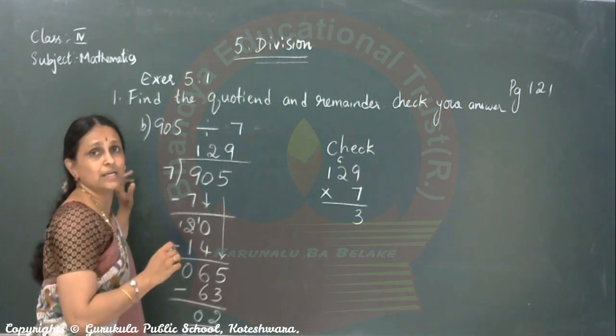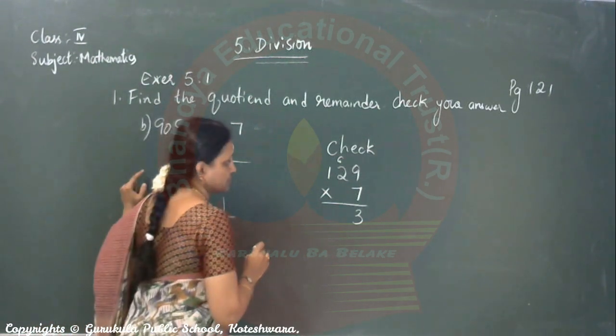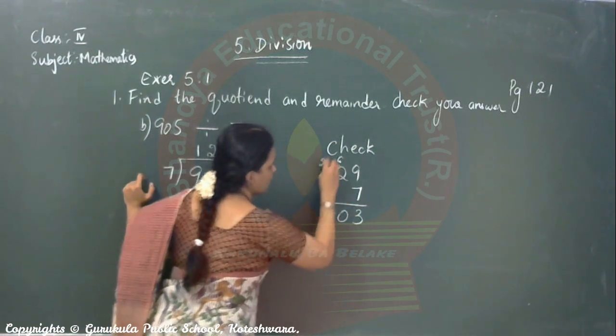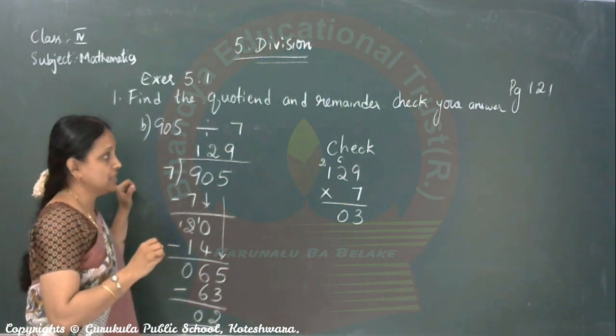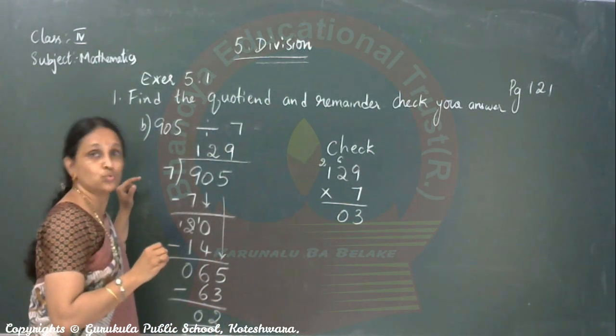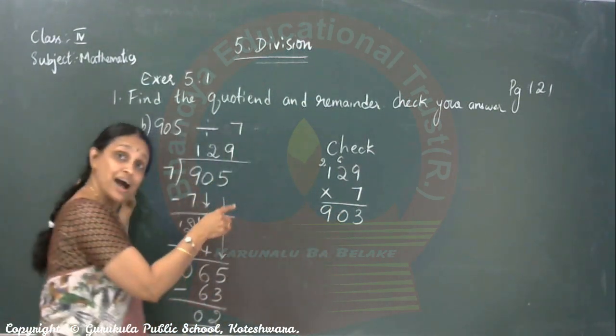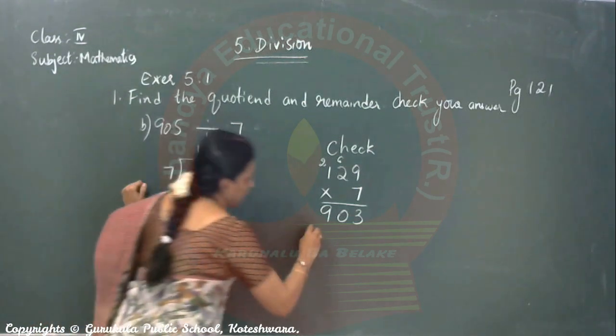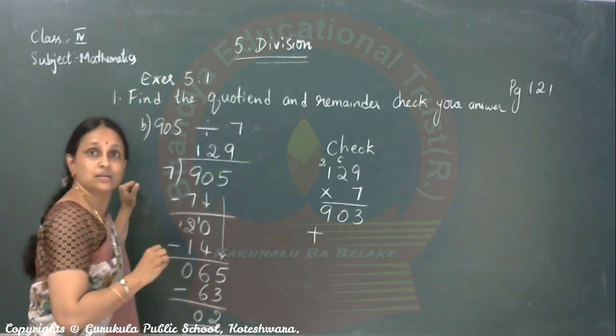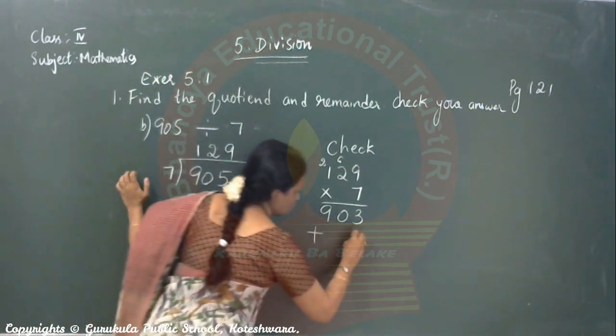Count and tell quickly. 14 plus 6, 20. 2 carry. 7 ones are 7 plus 2, 9. This is the answer. Plus remainder. How much is the remainder? 2.